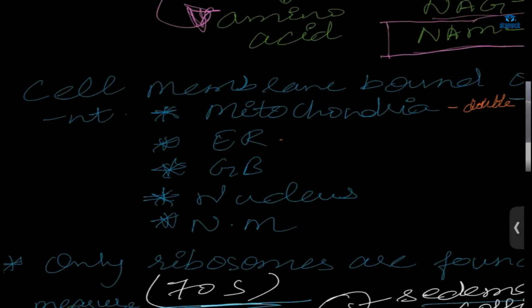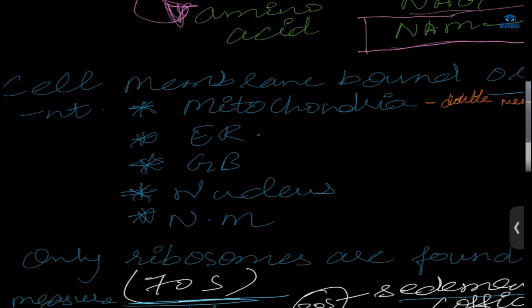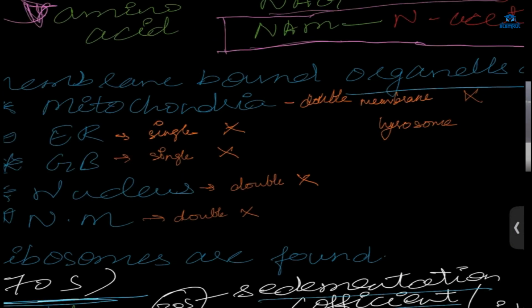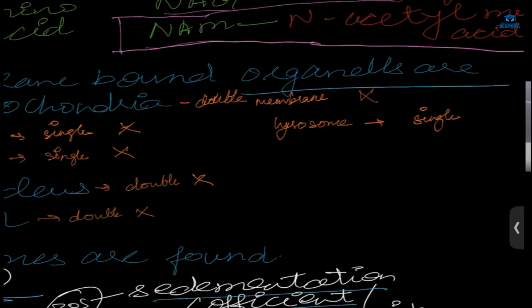What about ER? Endoplasmic reticulum. How many membranes does it have? Single or double? Ma'am, I don't know. Double? No, single. Golgi bodies, single. Nucleus, double. Nuclear membrane, it is double, okay? Nucleus has nuclear membrane. And ER, is it present in bacteria? No. Golgi bodies? No. Nucleus? No. Nuclear membrane? No. What about lysosome? Will it be present? It is also single.